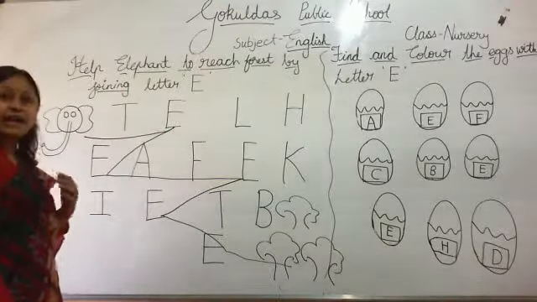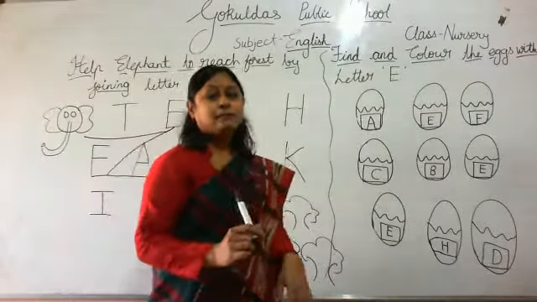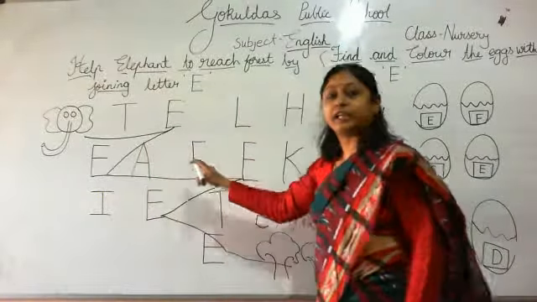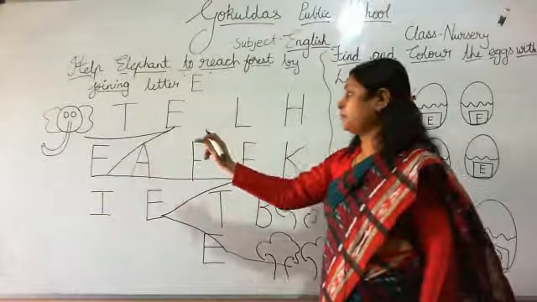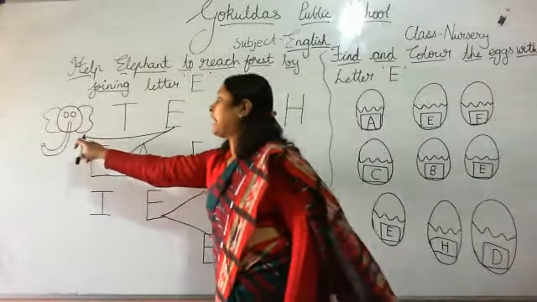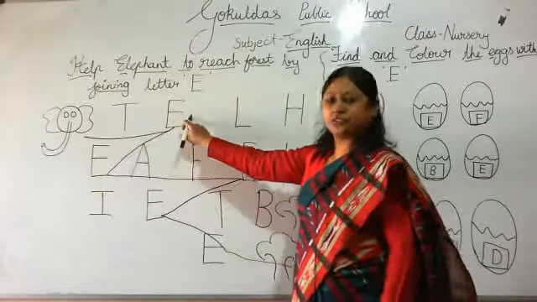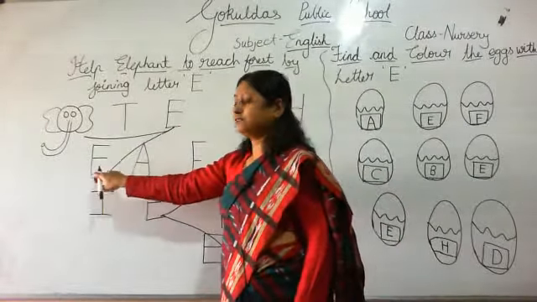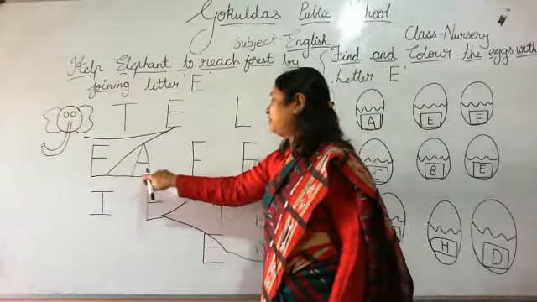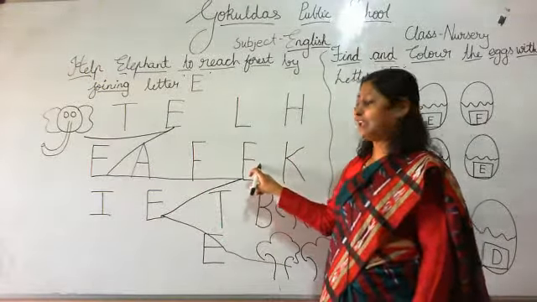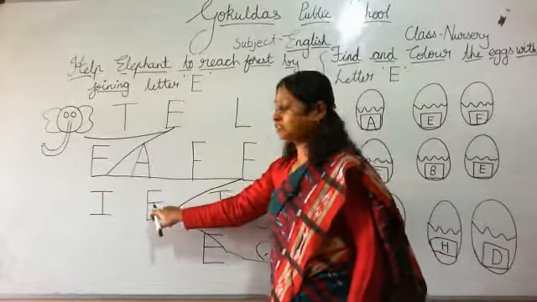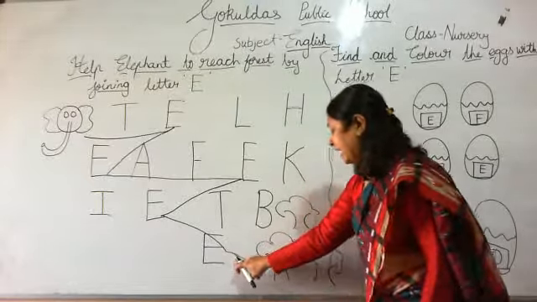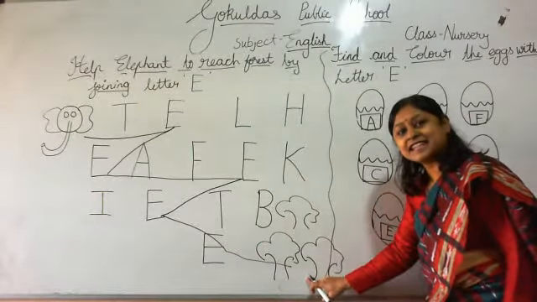So you have helped the elephant to reach in the forest by joining the lines from E to E. Look here. Elephant walk, gone to letter E. Then again elephant walk, reach E. Again walk, reach E. Then again walk, reach E. Again walk letter E and elephant reach to the forest.